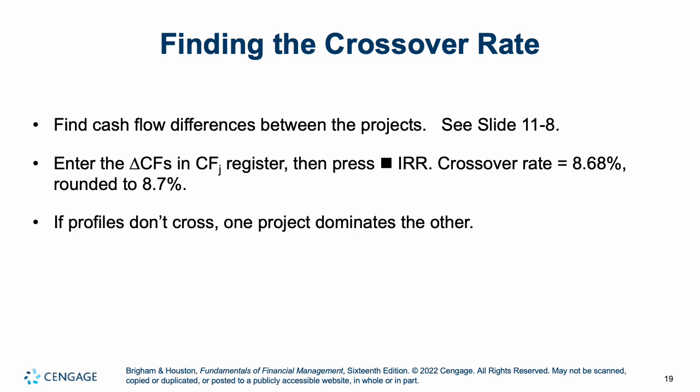What is the crossover rate? Find cash flow differences between the projects. You would enter your cash flows into your register and press IRR, and your crossover rate is 8.68%. So if you want the crossover rate, you would enter the differences between the two projects, or delta cash flows, and hit IRR, or do this in Excel, equals IRR, and you have a crossover rate. That means where we go from one project being better to the other. If they don't cross, it means one project dominates the other. It means that one project is better at all possible scenarios.